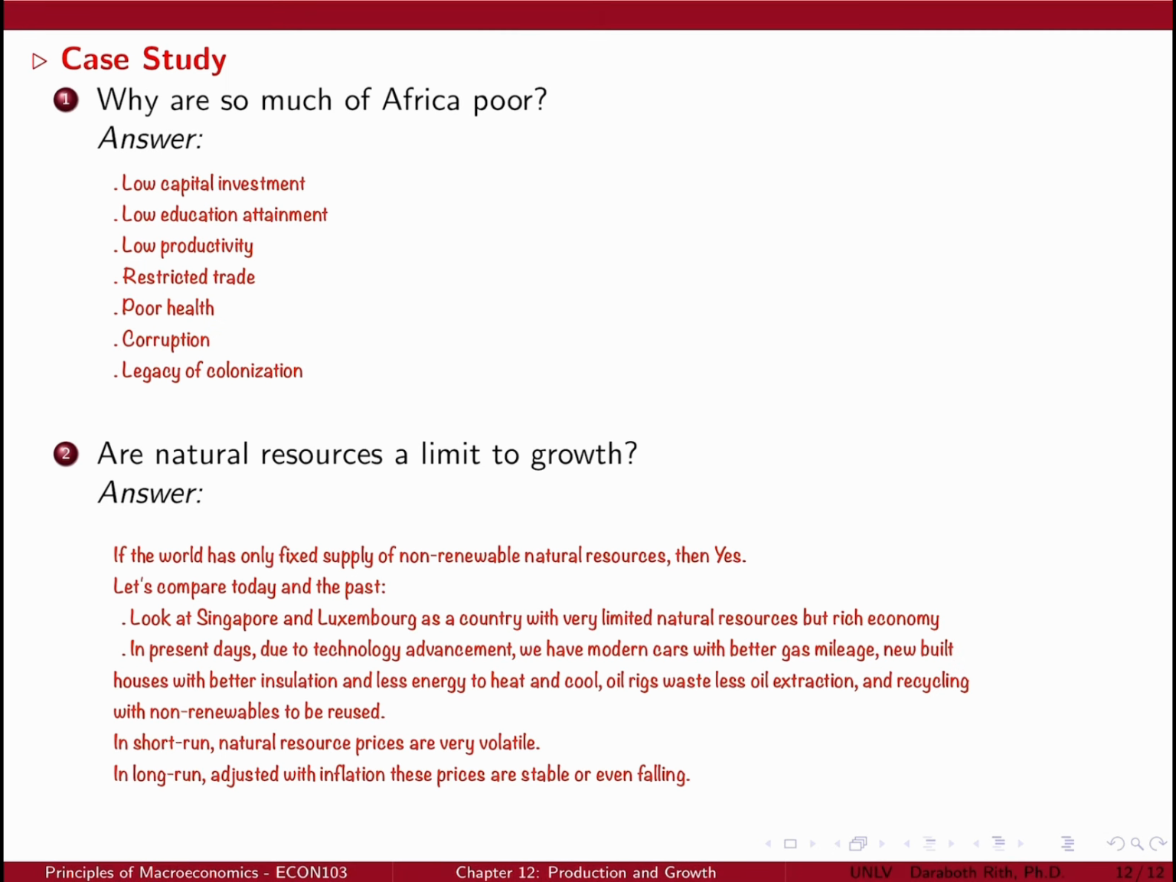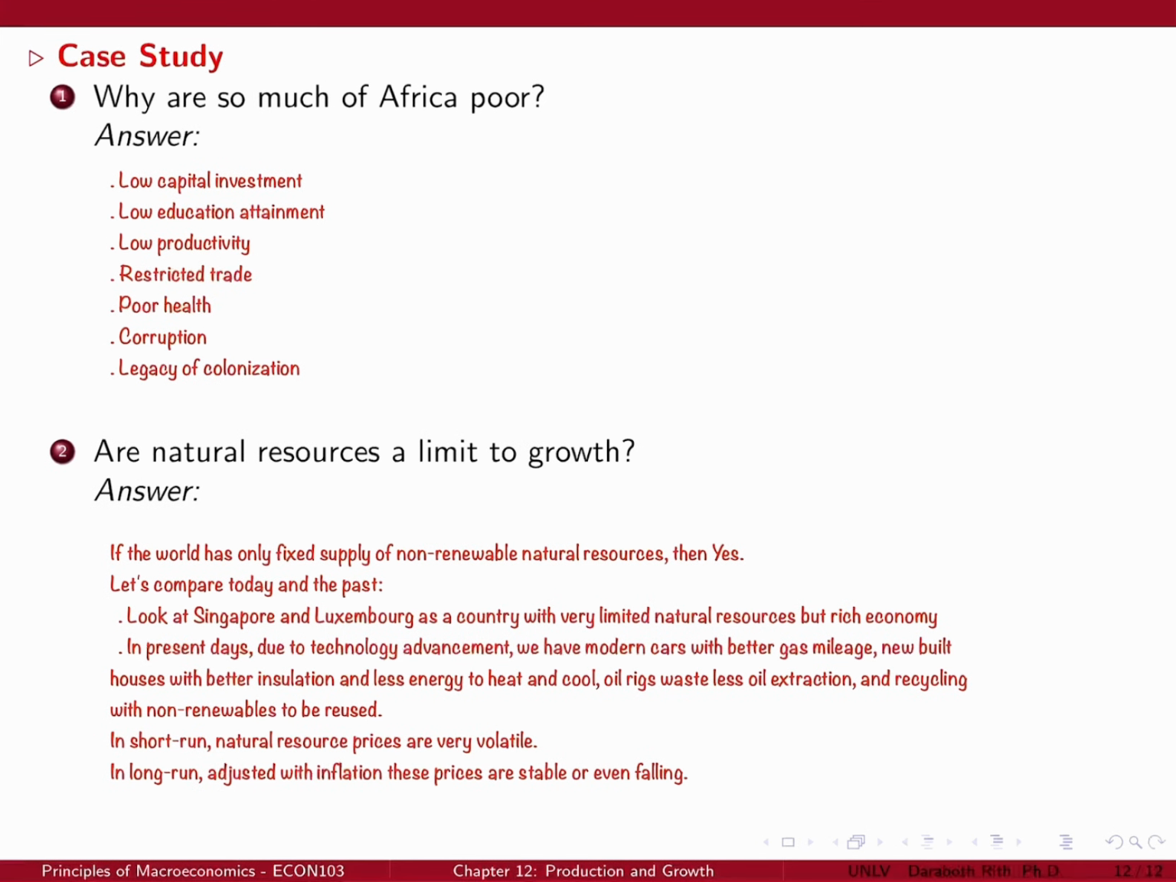Now let's undertake the case study. Case study number 1. Why is so much of Africa poor? The economic challenges faced by many African countries are complex and multifaceted, involving historical, social, political, and economic factors. Here are some key reasons that contribute to the widespread poverty in many parts of Africa: low capital investment, low education attainment, low productivity, restricted trade, poor health, corruption, and the legacy of colonization.